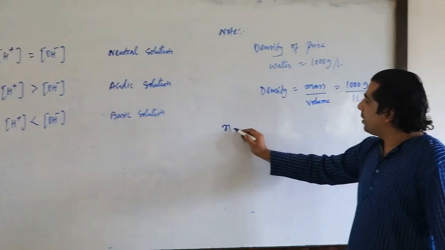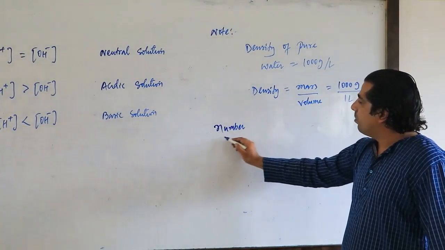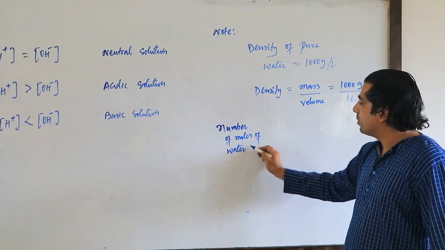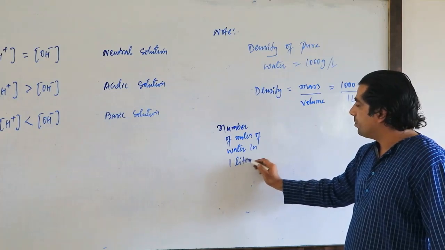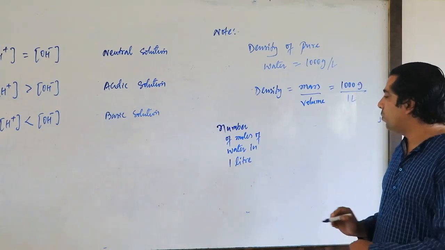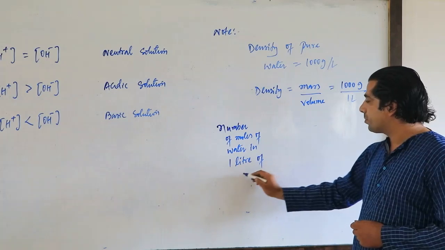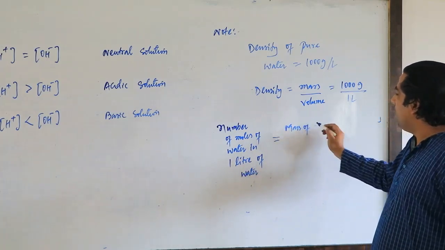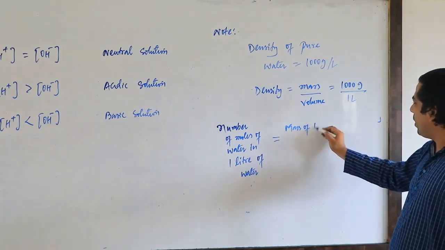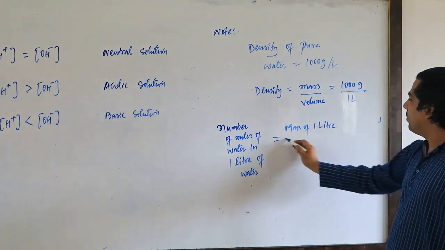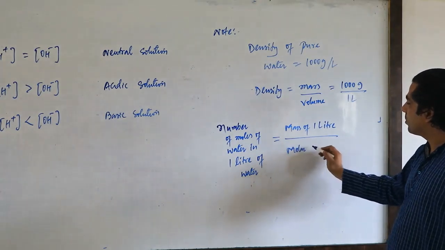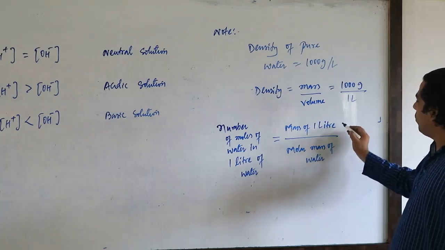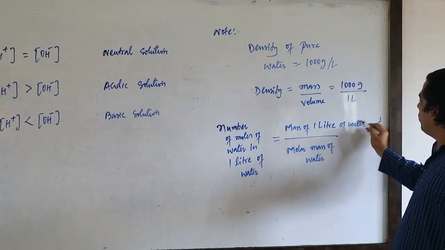What is basically here? If I want to calculate the number of moles of water in 1 liter, so the number of moles of water in 1 liter of water will be equal to the mass of 1 liter divided by molar mass.